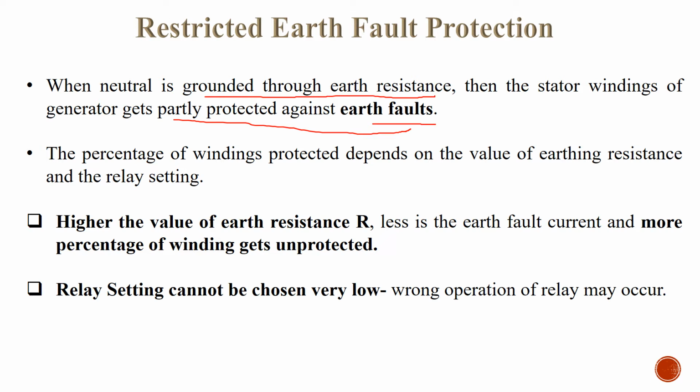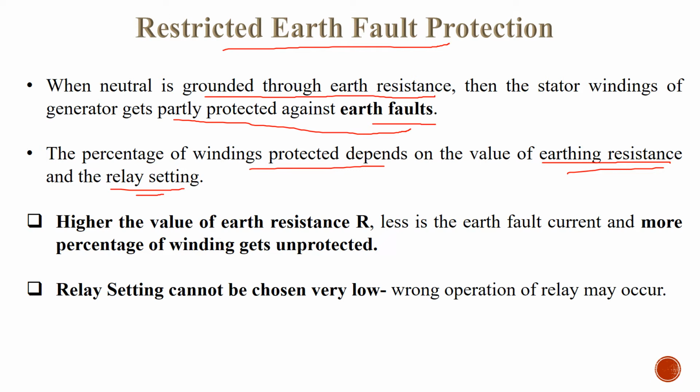Since some part of the stator windings remains unprotected against earth fault, this protection is named restricted earth fault protection. The percentage of the windings protected depends upon the value of the earthing resistance and relay settings. Means what percentage of winding will be protected is governed by two factors, that is your earthing resistance value and the relay settings.